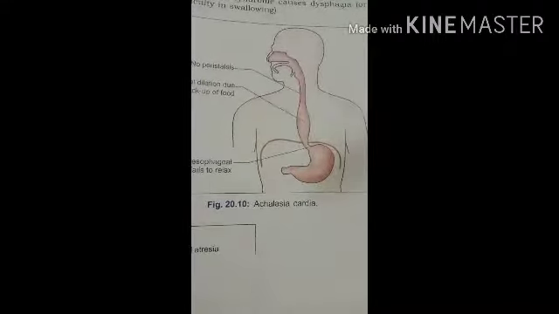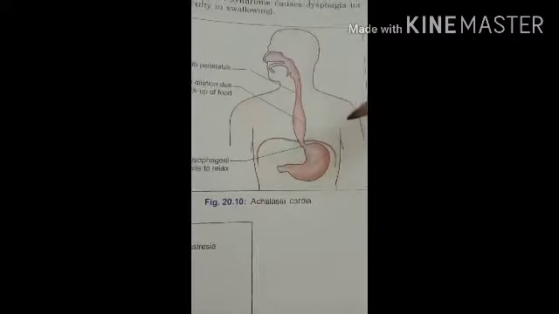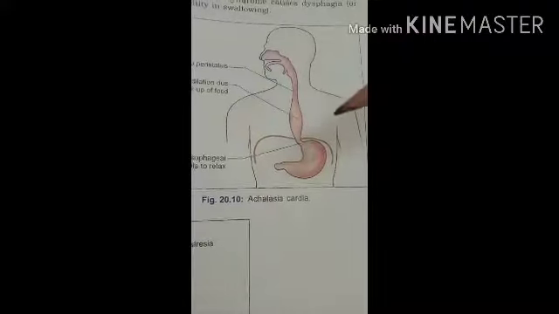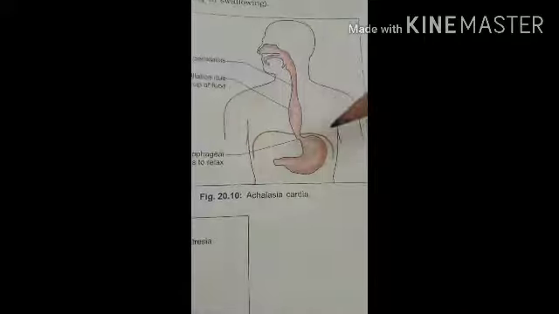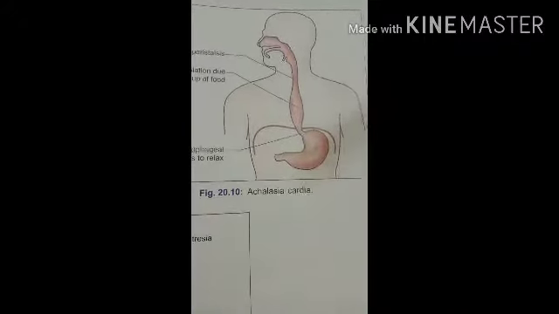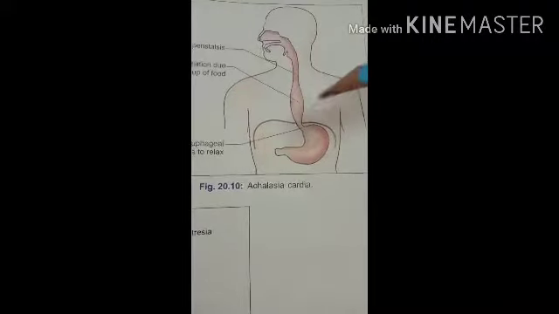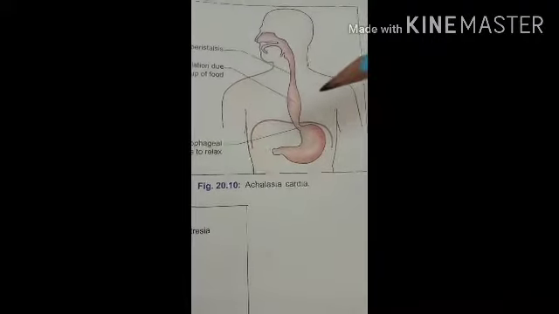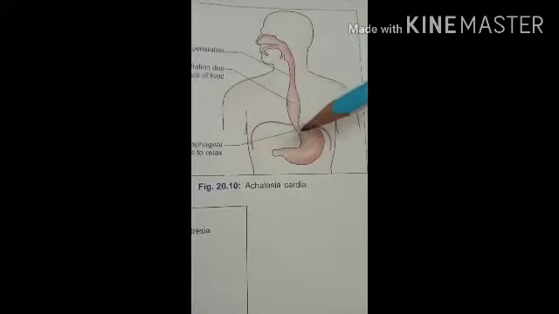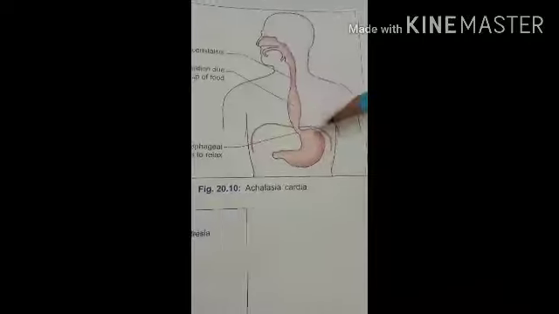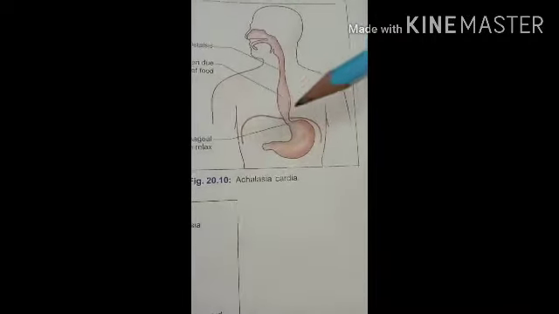and slightly to the left of the median plane. The esophageal opening transmits along with the esophagus the anterior and posterior gastric nerves, the esophageal branches of the left gastric artery, and accompanying veins. Then the abdominal part of the esophagus runs downwards and to the left side in front of the left crus of the diaphragm. So here it turns to the left side in front of the left crus of the diaphragm, and the inferior surface of the left lobe of the liver.